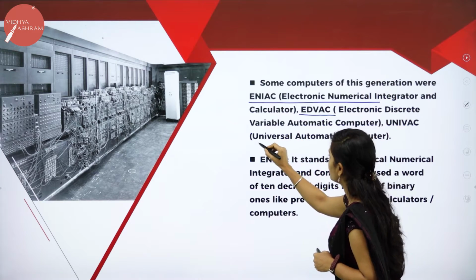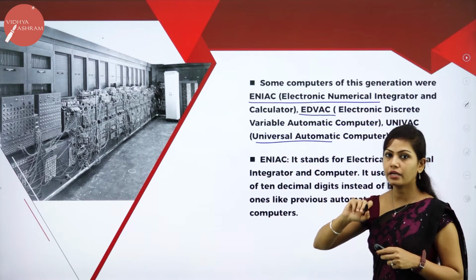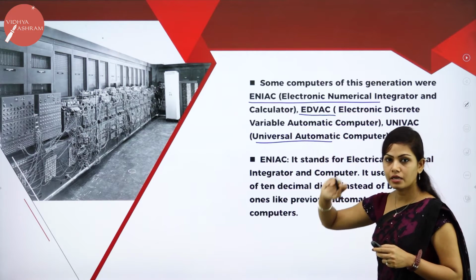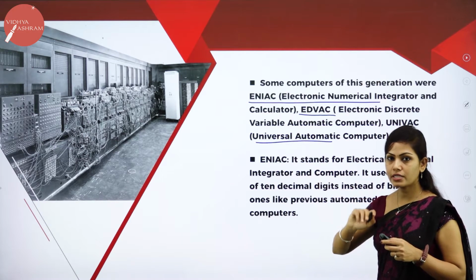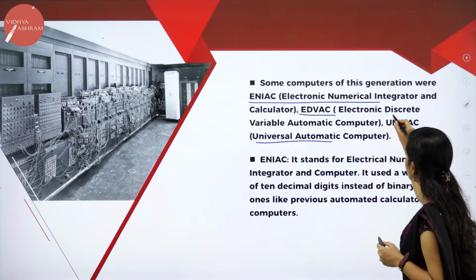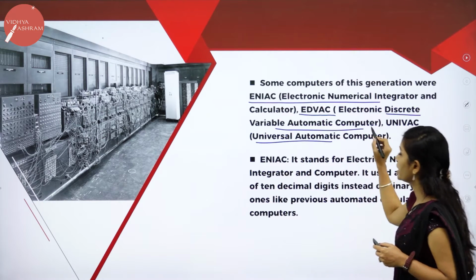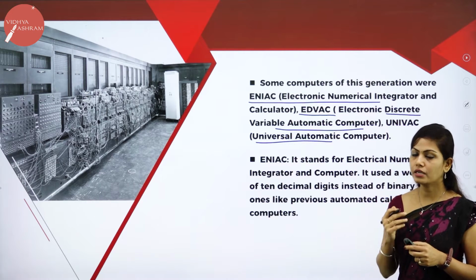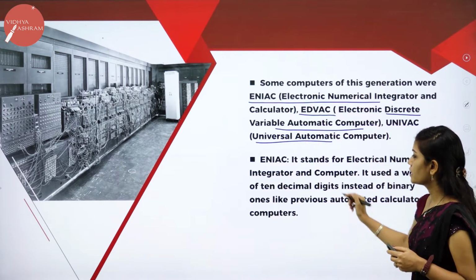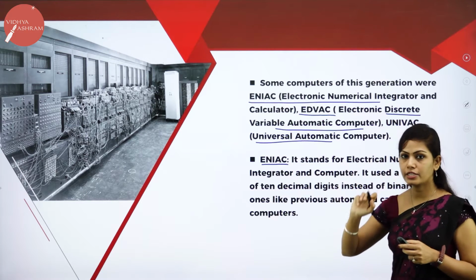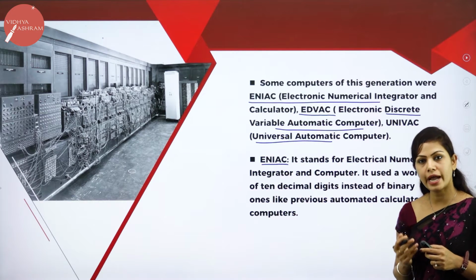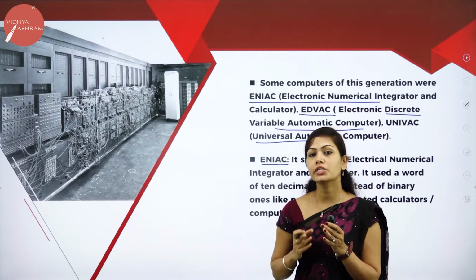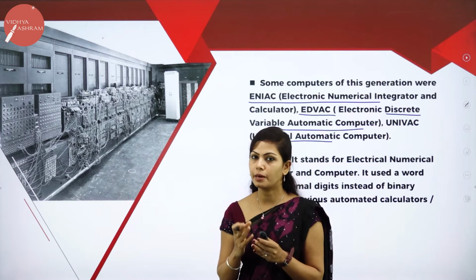EDVAC and UNIVAC. So what is ENIAC? ENIAC stands for Electronic Numerical Integrator and Calculator. ENIAC is considered to be the first operational electronic digital computer.